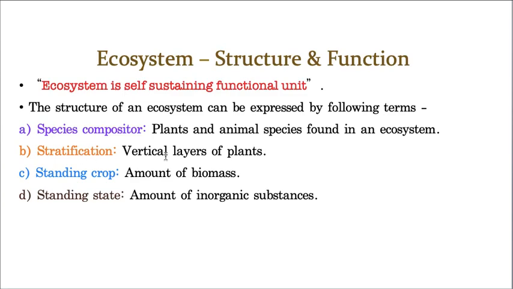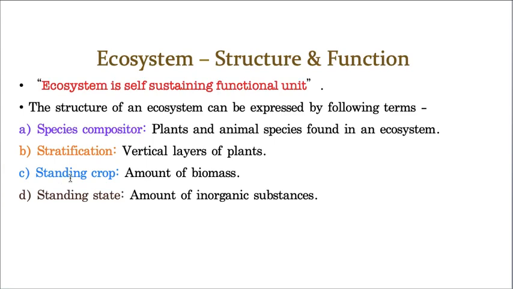Now, the next one is stratification. If you arrange all these species in vertical layers, then that is called stratification. Don't worry, I am going to explain this stratification with an example also, then you will clearly understand. For now, the vertical arrangement of the organisms of a given habitat or area is called stratification. Again I am going to explain this, I'll come back to this.